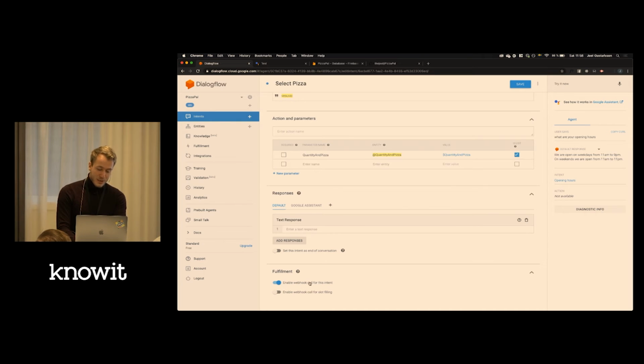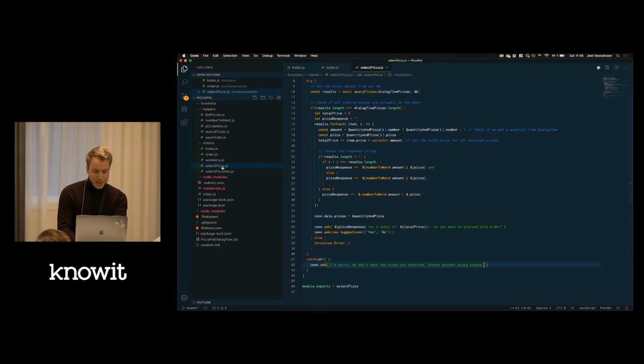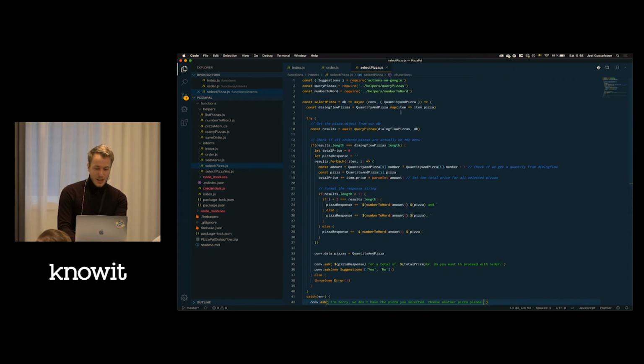And as you see, this one is also using a webhook or fulfillment to respond to the intent. So we'll check the select pizza intent here. This is a little bit more code. I won't go through everything, but it's still quite simple. I have a function query pizza which will get the pizzas the user wants from the database in Firebase, to be able to get the price of the pizza and a description of the pizza.